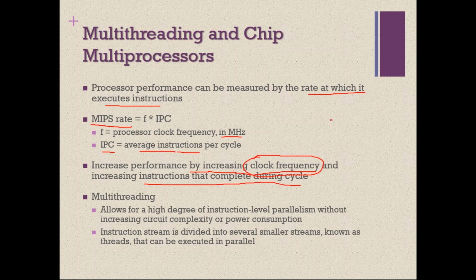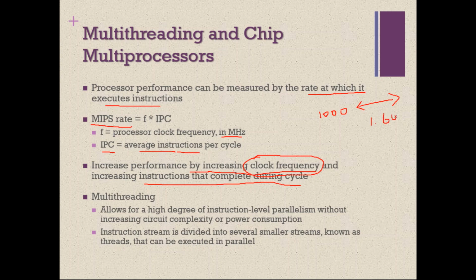For example, previously the processor was executing say 1000 instructions per cycle, with a clock frequency of say 800 megahertz. Now the organization says that we have doubled the clock frequency: previously it was 800 megahertz, now it is 1.6 gigahertz.